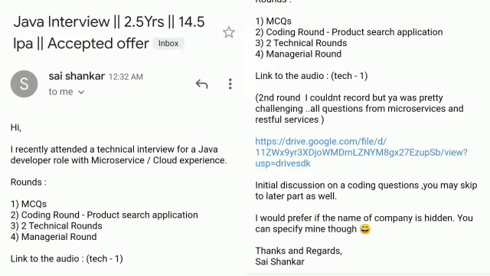There were scenarios where memory leaks used to happen. So garbage collection came into the picture, and we don't really have to do it from our end, but the JVM does it. Every time any object goes out of scope, the GC kicks in and cleans it up from the heap, right?